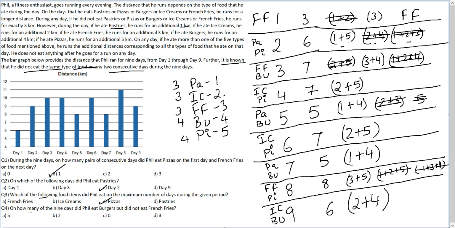Now let's look at question number 4. On how many of the 9 days did Phil eat burgers but did not eat French fries? Okay, we have to look for days when burgers was consumed but French fries was not consumed. So this day will get counted, this day will get counted, and this day will get counted. This day when burger is being eaten will not get counted because French fries is coming along with burgers. Therefore you will have 3 days on which burgers are being consumed but French fries are not being consumed. Answer option D, and that should be the entirety of this question.